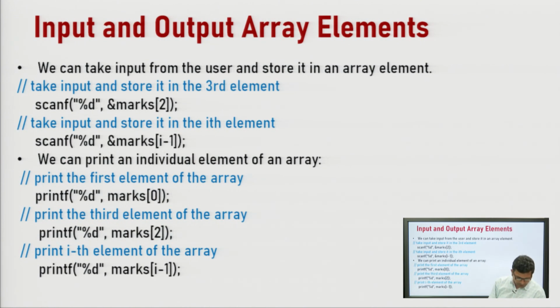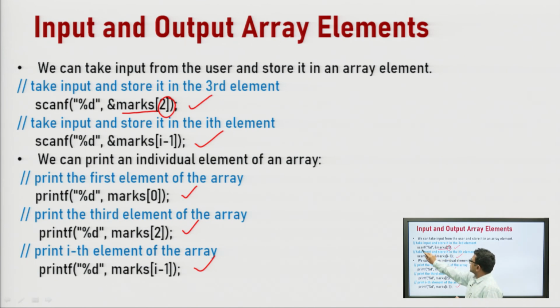Now, how can we perform input and output operations in an array? For input operations we use the scanf function, and for output operations we call the printf function, for printing the elements of the array on the console. The scanf function is used to take inputs from the console in order to populate the array elements. We have an array named marks and we want to populate the third element. The third element index will be 2. So, how can we populate it? By taking the input from the console.